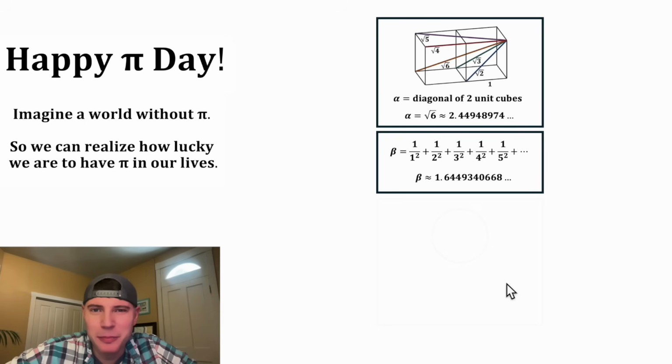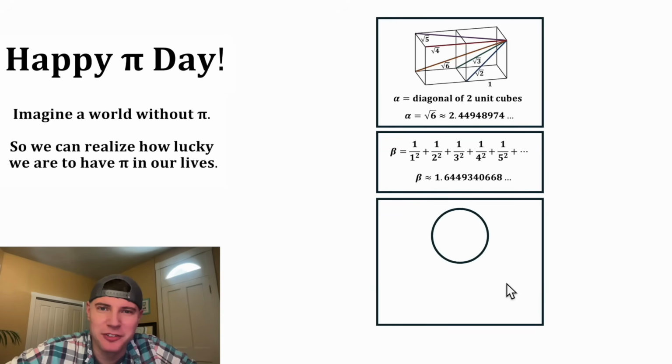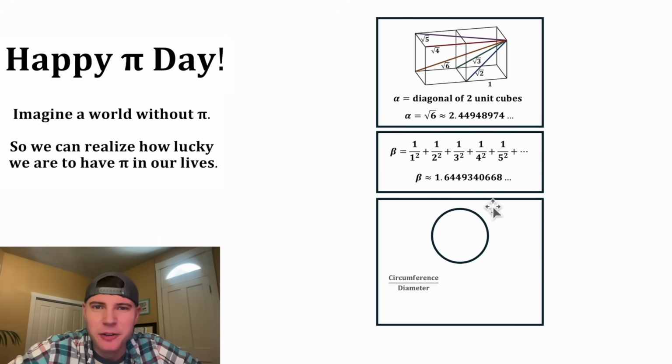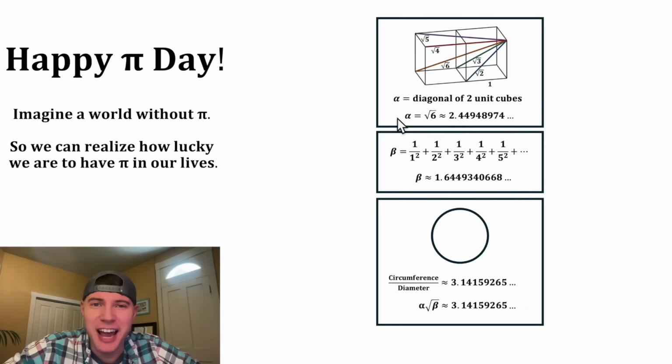And now let's go forward a couple hundred years and move another couple hundred miles away. We're on to a new society that knows about this society's alpha and this society's beta, and they have a fascination with circles. They love to study the relationship between the circumference and the diameter. And after taking a bunch of measurements, they found out it was approximately 3.14159265 and so on. But there was something else they discovered. When you take alpha, the square root of 6, and multiply it by the square root of beta, which is the square root of this sum, you get exactly 3.14159, the circumference over the diameter.